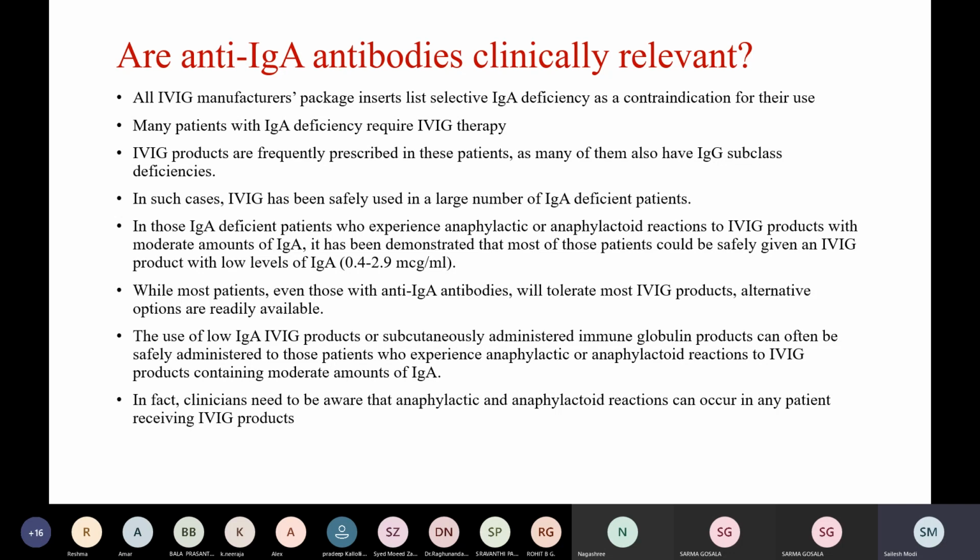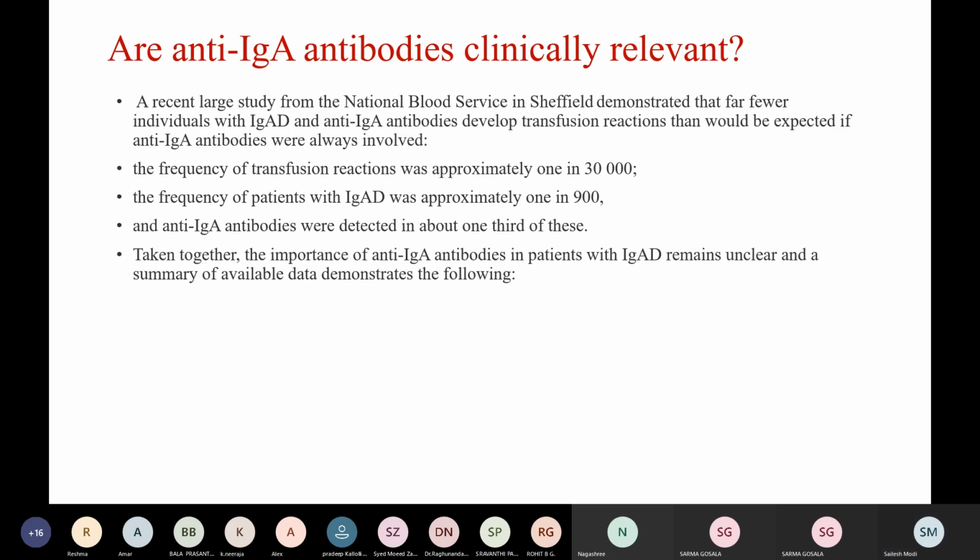In fact, clinicians need to be aware that anaphylactic or anaphylactoid reactions can occur in any patients receiving IVIG products, irrespective of the anti-IgA antibodies. A large study from the National Blood Service in Sheffield demonstrated that far fewer individuals with IgA deficiency and anti-IgA antibodies developed transfusion reactions than would be expected if anti-IgA antibodies were always involved.